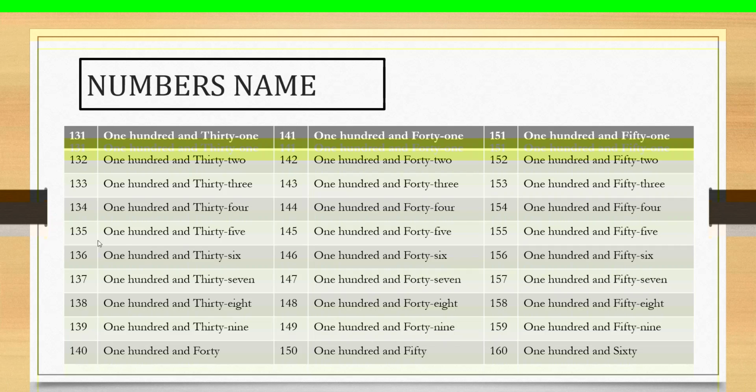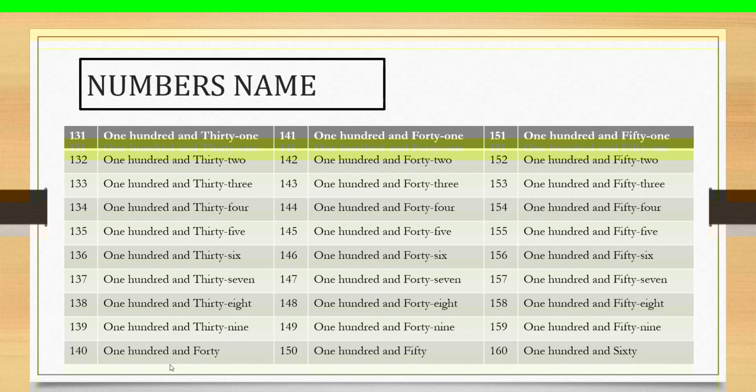You count the next number 135. One hundred and thirty-five. 136, 137, 138, 139, and here 140.